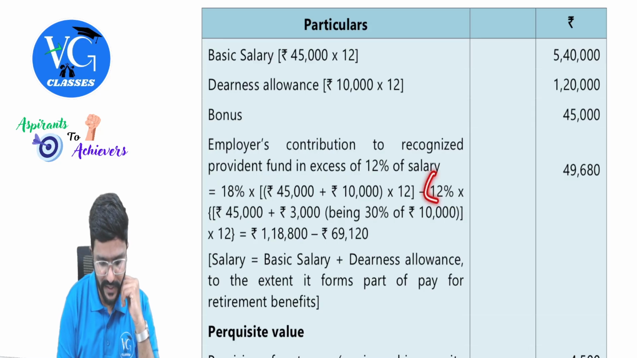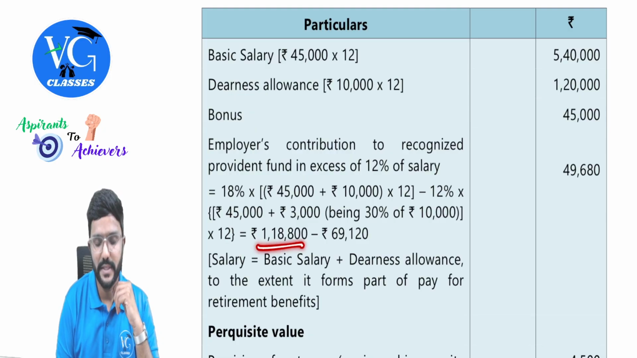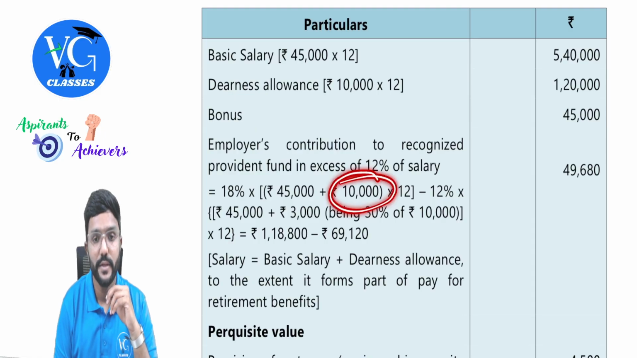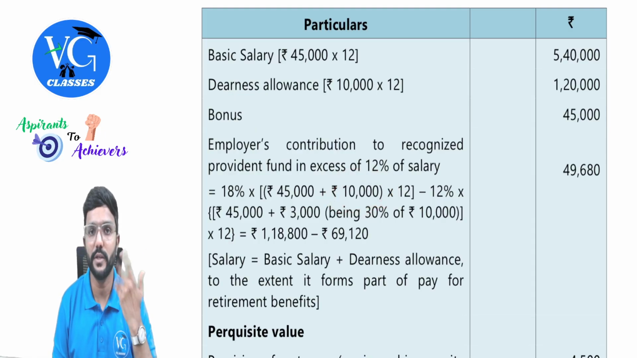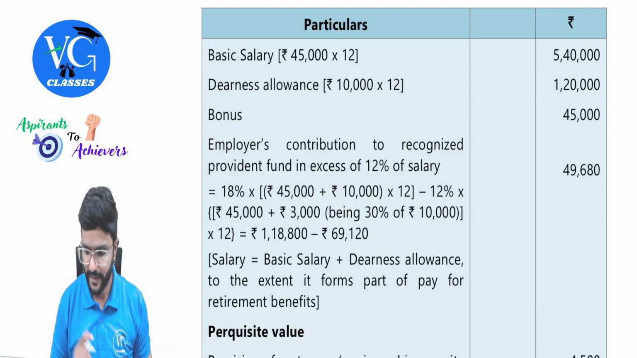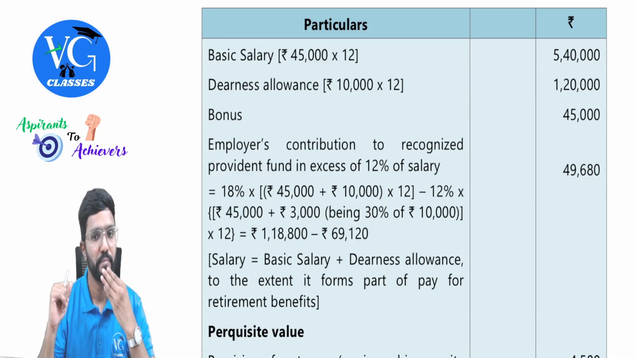Okay. Fine, sir. So this much is exempt, people. This much is exempt. So 18% is this much, 12% is this much. But please be careful, while taking 18%, you take full 10,000. Actual contribution is 18% of basic pay plus DA. There we need to take full DA. So how much is in excess of 12% is 49,680, people.